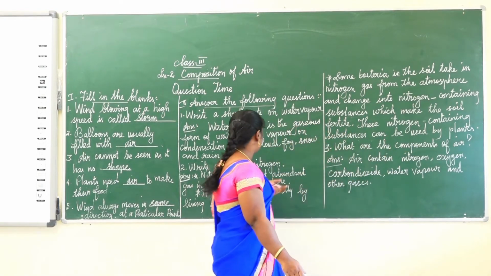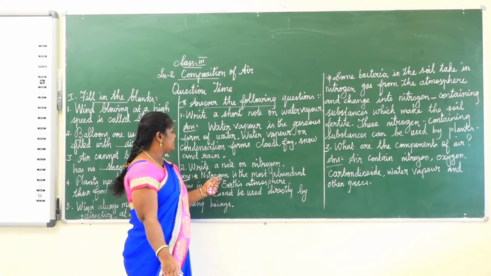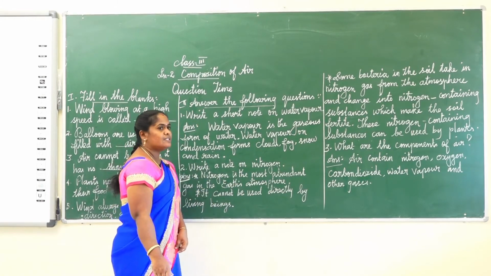Okay, once again I repeat, write a note on nitrogen. Nitrogen is the most abundant gas in the Earth's atmosphere.